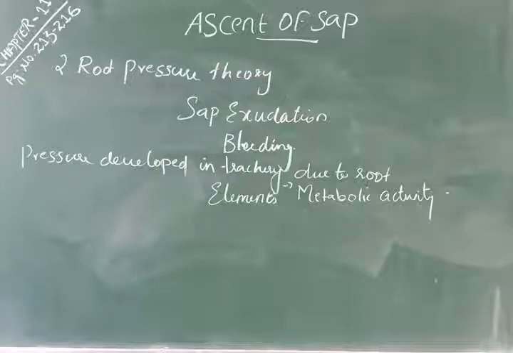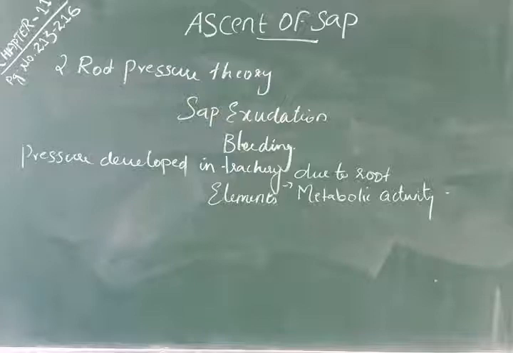And the third objection is that the ascent of sap continues even in the absence of roots. If we cut the roots, the ascent of sap still continues. Then the magnitude of root pressure is about 2 atmospheres, which can raise the water level up to a few feet only, whereas the tallest trees are more than 100 meters high. Okay, so the magnitude of root pressure is very low compared to the height of the trees. So these are the objections.